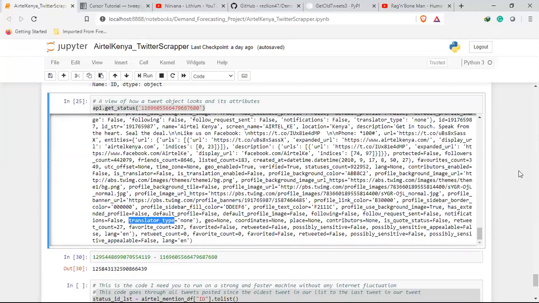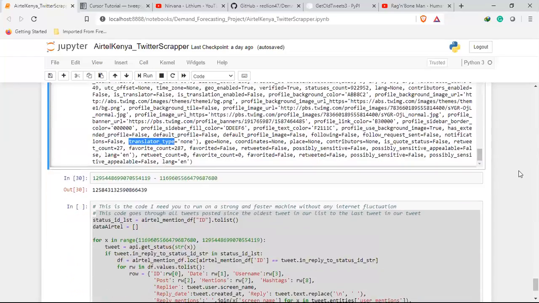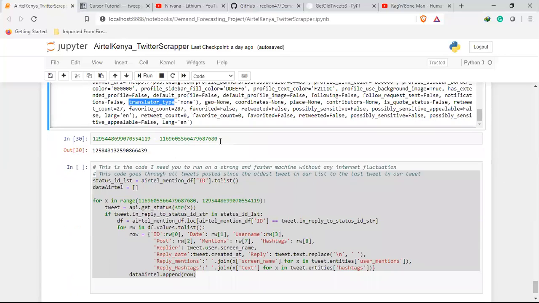Let's see what else. Yeah, the code here was me trying to see how many tweets we can get, and as you can see, this is trillions of trillions. Ayub, if you remember, I told you it's quite a very long code.